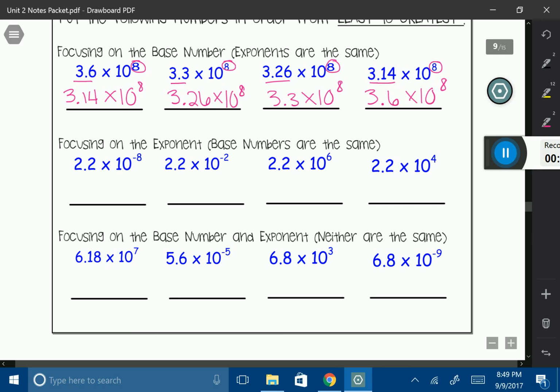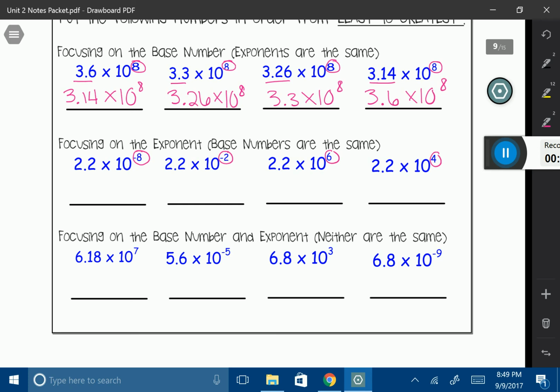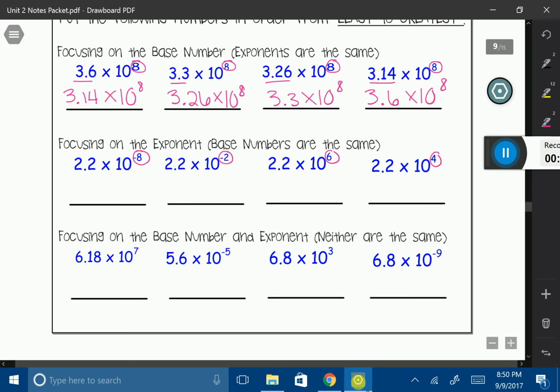All right, let's go ahead and focus on the exponent now. All of our exponents are different. So we can determine which one's least all the way to the greatest just by looking at the exponents. The smallest exponent is the least one, which is going to be 2.2 times 10 to the -8th. The next one is going to be 2.2 times 10 to the -2, going up on my number line. My next one is going to be 2.2 times 10 to the 4th power. And then coming in at my greatest number, it's going to be 2.2 times 10 to the 6th.